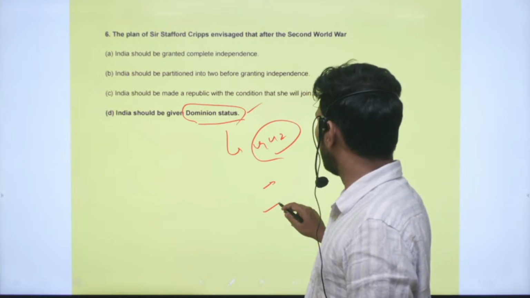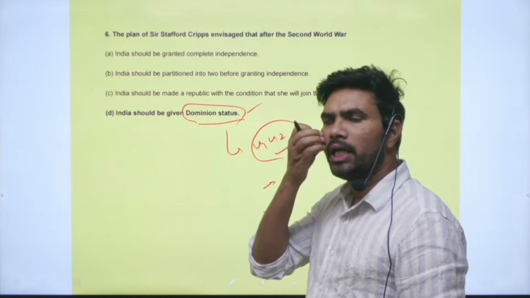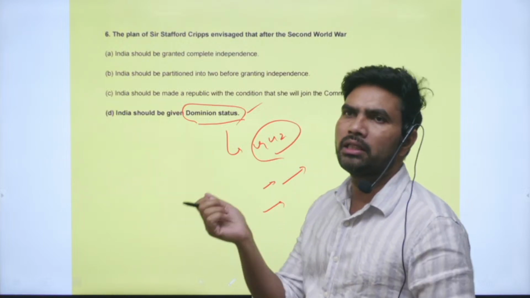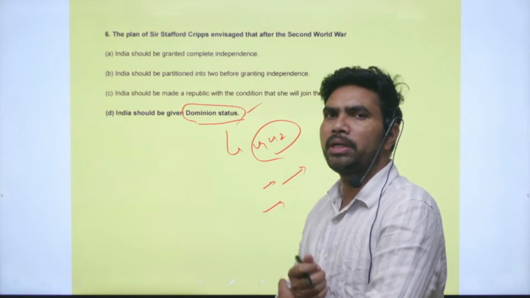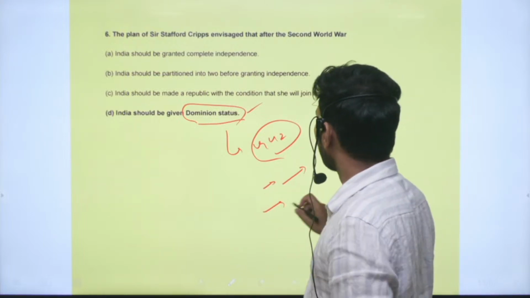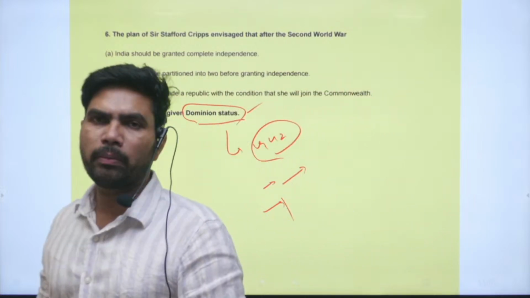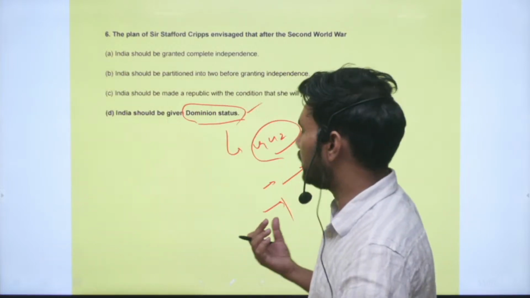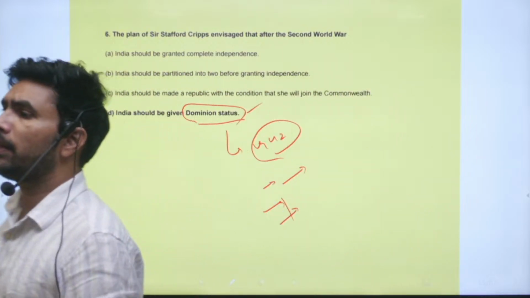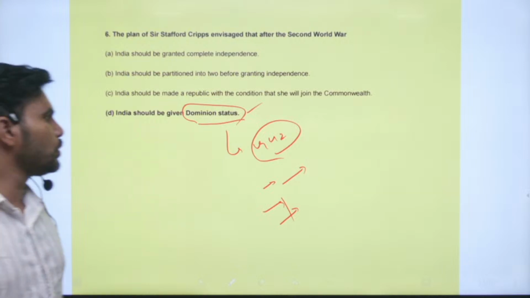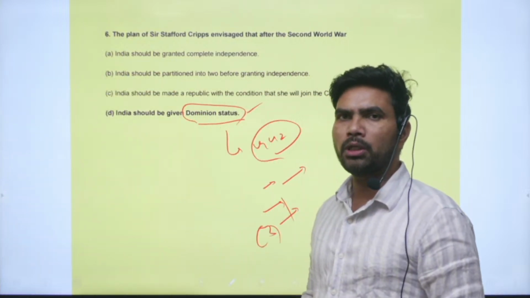The next thing is that a constituent assembly will be formed. The provinces will send their representatives, and some members from the princely states will be nominated. The third thing is, if a princely state is not willing to adopt the constitution prepared by the Constituent Assembly, it can make a separate agreement with the British authorities. This provision was kept to appease especially the Muslim League.